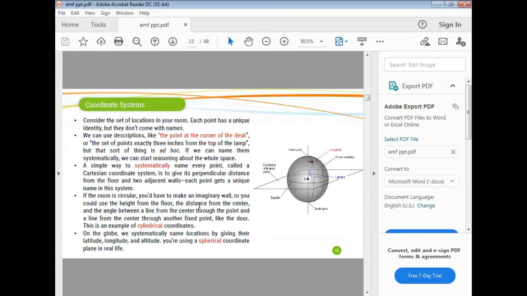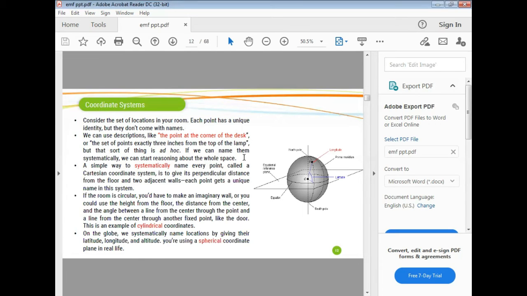In a coordinate system, consider a set of locations in your room. Each point has a unique identity, but they don't come with names. We can use descriptions like the point at the corner of the desk or this set of points exactly 3 inches from the top of the lamp, but that sort of thing is ad hoc.